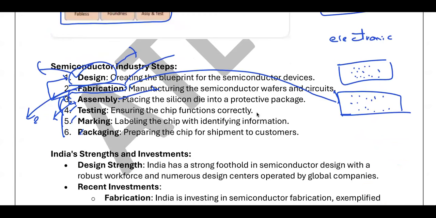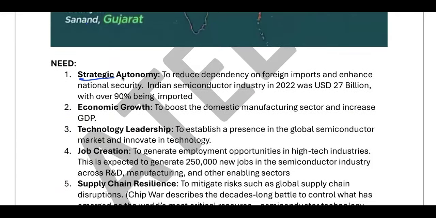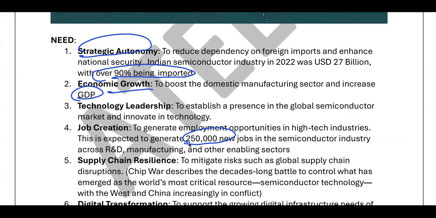Creation of employment is a secondary factor, but there is a very important strategic factor. So that is what the strategic need is. In order to ensure strategic autonomy, we need to develop the semiconductor industry, because 90% of the things we import. And I told you, there is huge economic growth potential possible with this. Once you develop the semiconductor industry, we can also give a boost to our electronic manufacturing industry. This can also increase our GDP and create 250,000 new employment.